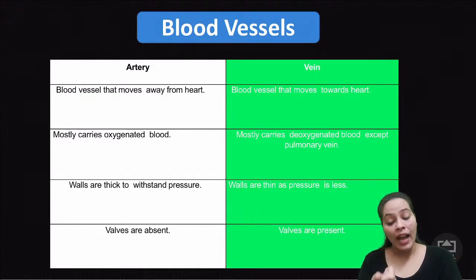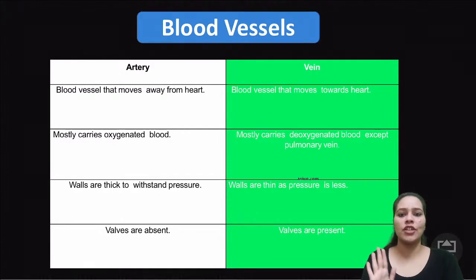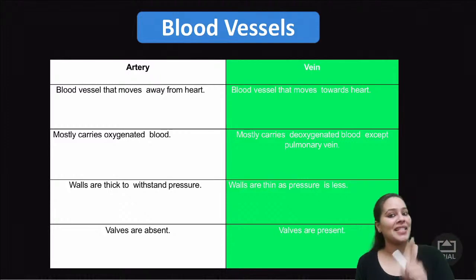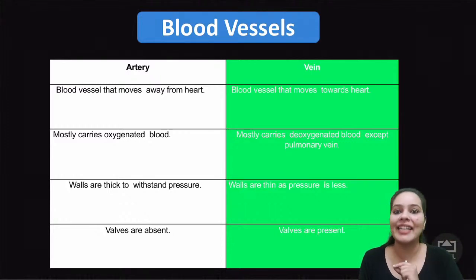Arteries always carry oxygenated blood except one, the pulmonary artery, which carries deoxygenated blood. Veins always carry deoxygenated blood except one, the pulmonary vein, which carries oxygenated blood. And the valves are present in the veins but not in the arteries.